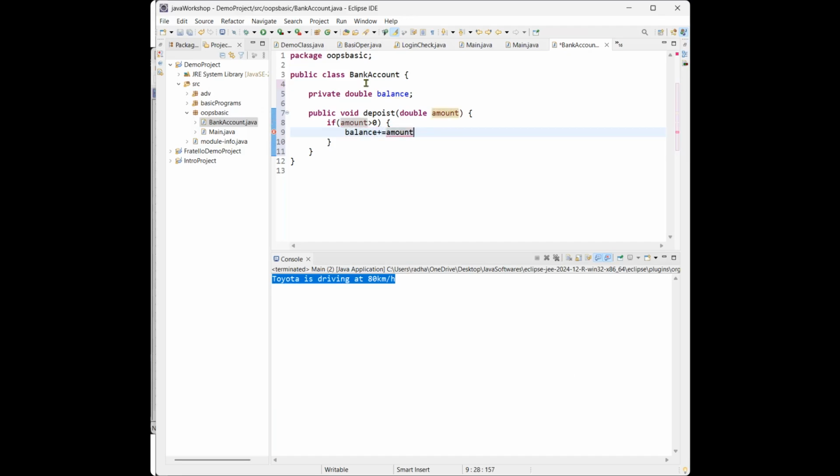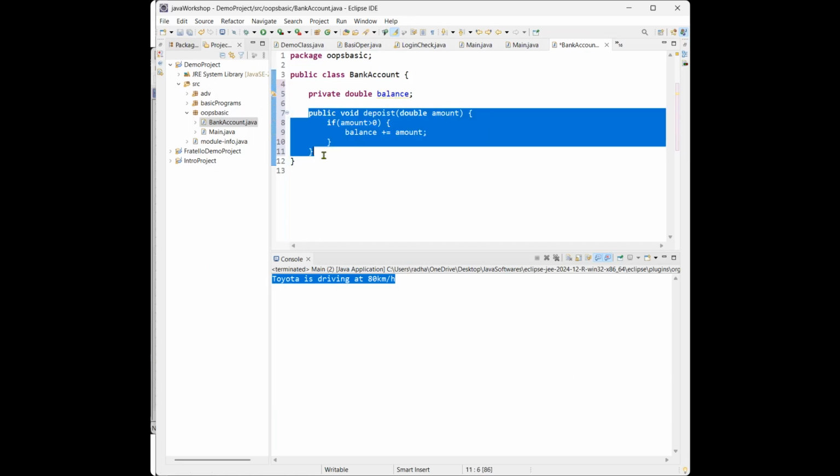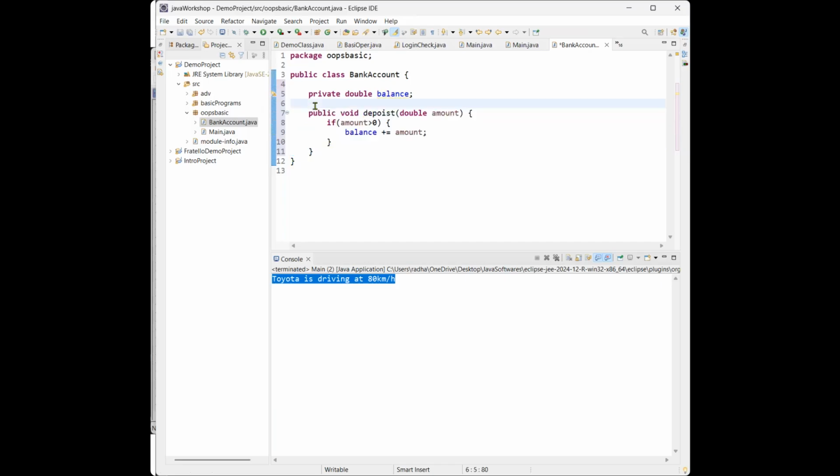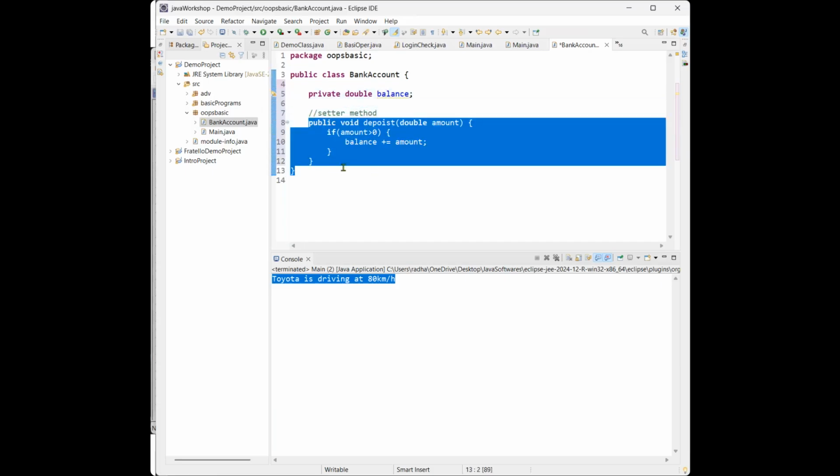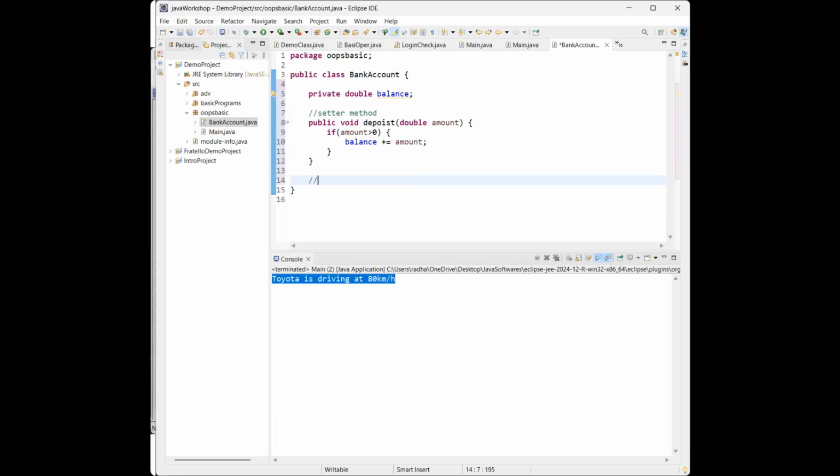Balance plus equals to, you know this, right? Add and assign. Now this is used to set the values. To set the value, like to increment, we can call it a setter. This is called a setter method. If you want to set anything to that particular class, you can set it using this method. And if you need to get anything, that is the getter method.